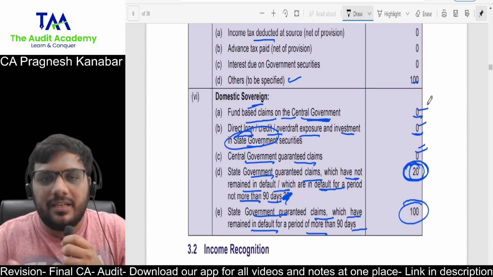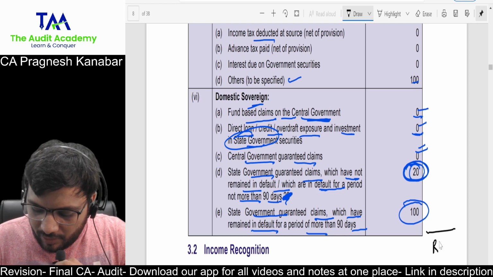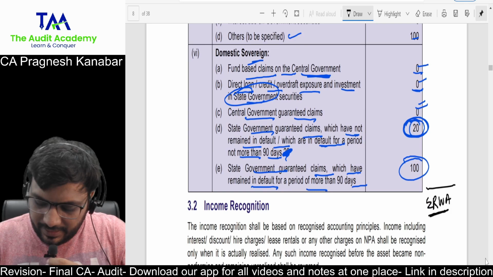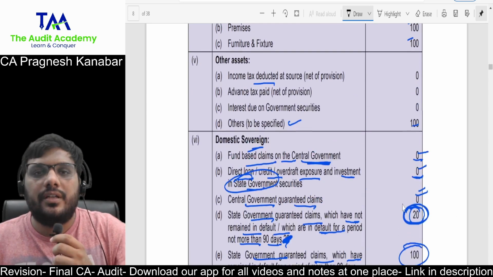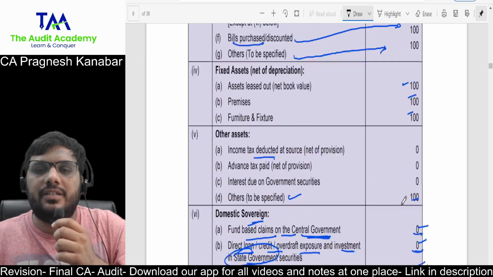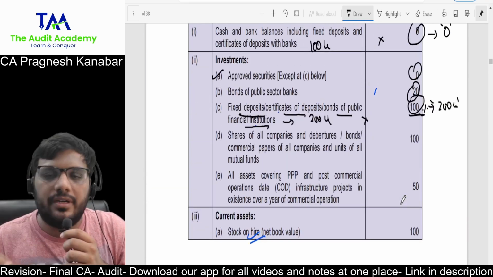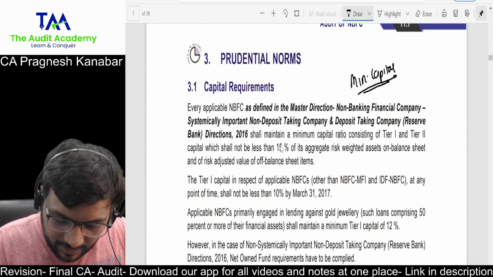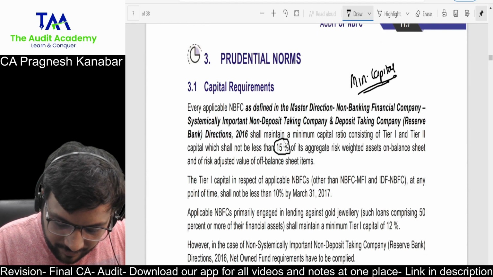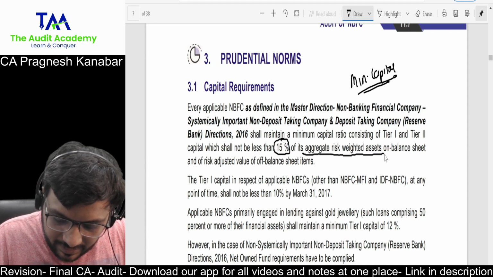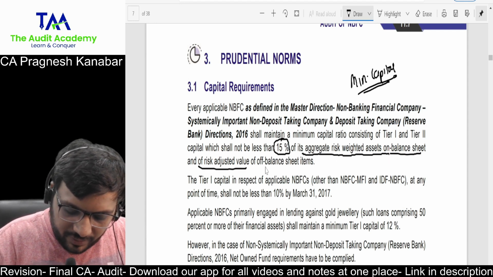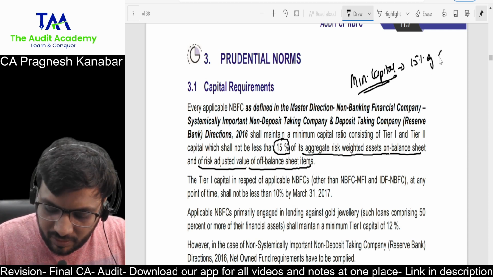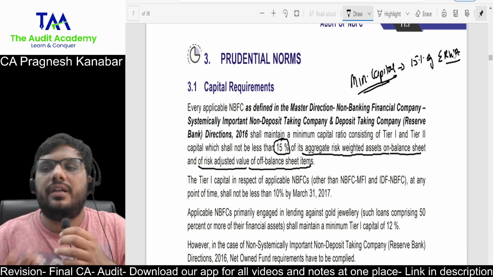this I had done in my regular course discussion. The total of risk-weighted assets and the risk-adjusted value of off-balance sheet items, let us say that is your X amount. Now look at this, everyone. They want NBFCs to maintain 15% of the aggregate risk-weighted assets on balance sheet and the risk-adjusted value of off-balance sheet items. So minimum capital should be 15% of the aggregated risk-weighted assets.